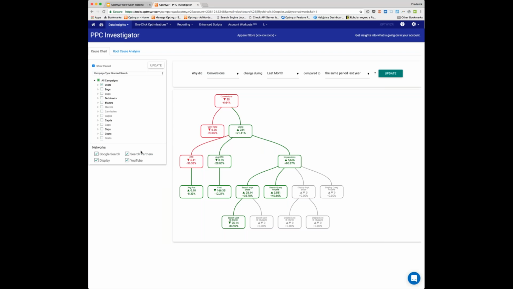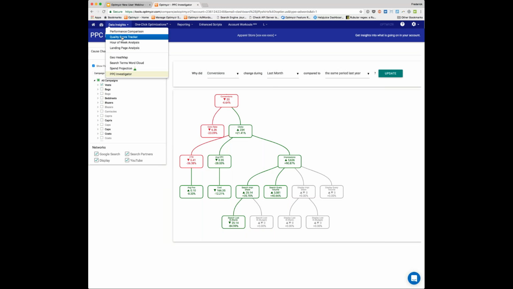You can also change the question based on networks. So if you think impressions are being driven very significantly by the display network, you could take that out of the equation. Now, in this case, this campaign is not running on the display network, so it's an irrelevant question, but it's very easy to change what you're asking us about and very quickly getting new data. And again, this is a data insight, so hopefully it helps you understand something about what's happening with conversion rate, click-through rate, impressions. But we don't tell you what to do about this because there could be different actions. So based on these actions, you can then go into different tools, whether that's a tool inside of Optmyzr or a tool inside of AdWords to help you address those issues.